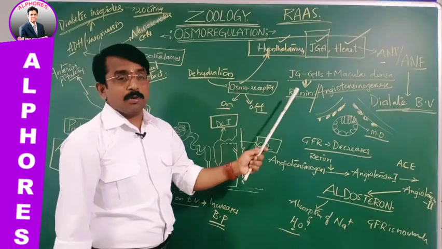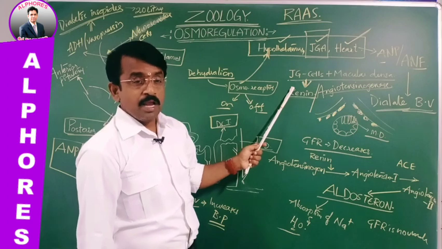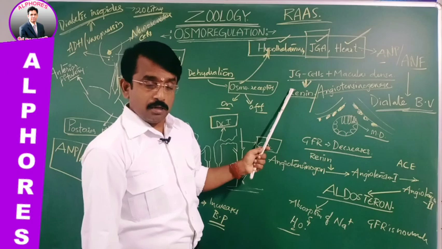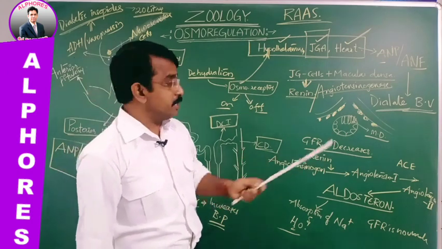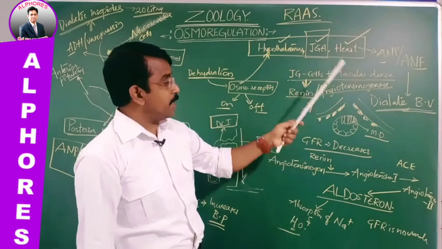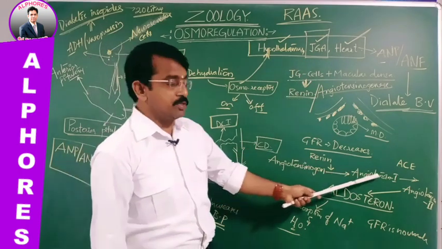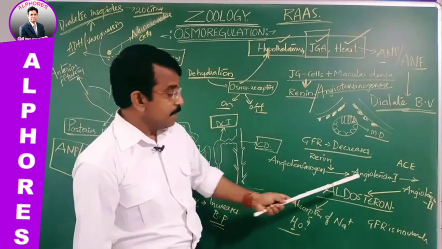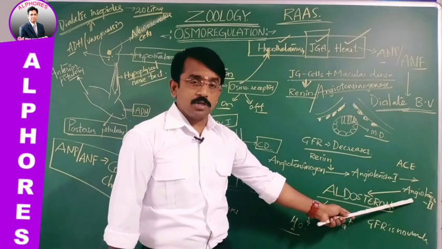And the juxtaglomerular apparatus, JG cells and macula densa. This is activated when there is low blood pressure or glomerular filtration rate. When the glomerular filtration rate or blood pressure decreases, this is detected by the macula densa, which acts as information provider to the JG cells. JG cells release renin. Renin converts angiotensinogen into angiotensin 1. Angiotensin 1 is converted by angiotensin converting enzyme into angiotensin 2.